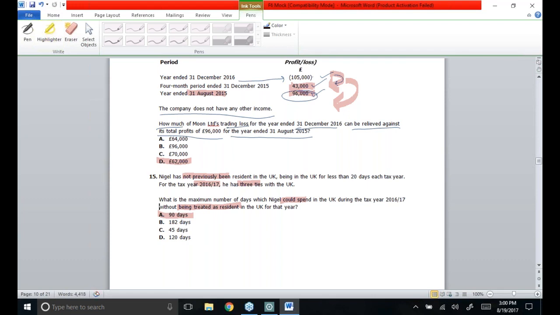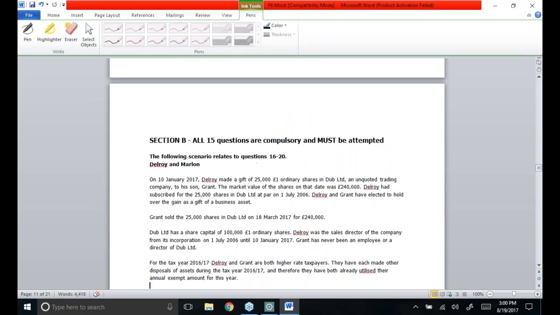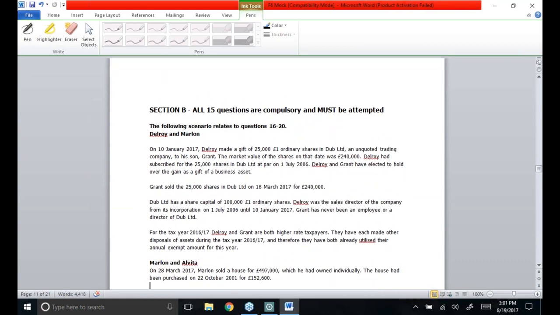Okay, moving towards section B of this paper. Section B once again comprises 15 questions which are compulsory and are supposed to be attempted. Once again, workings are not required. It's only the answer which matters. If the answer is correct, then you will be rewarded. Now section B is going to be tested in an OT case style, in which 3 OT cases will be given to you in your question, and against each OT case 5 MCQs are asked.